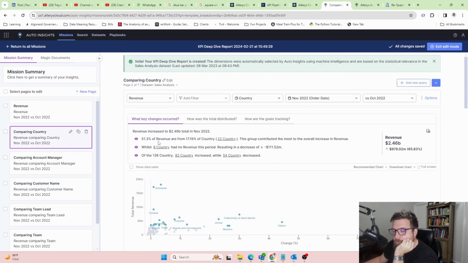Okay. When we talked about new insights being driven, this looks like it's that. Revenue increased. We knew that. Okay. 51 points of revenue are from 17.9% of countries. So saying that, hey, we were real top heavy on this. But I mean, that's the 80-20 rule. Well, 50-17 rule in this instance. But that's okay. Also, 8 countries had no revenue this period. So like, okay, hide this story.